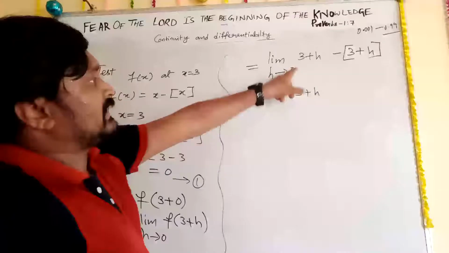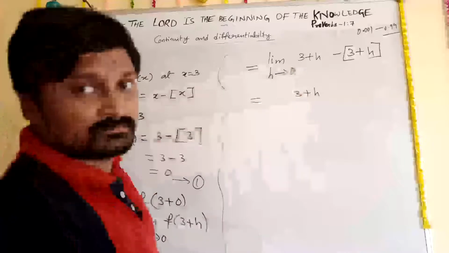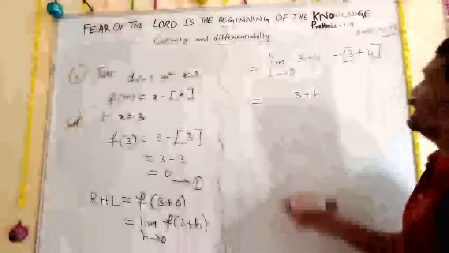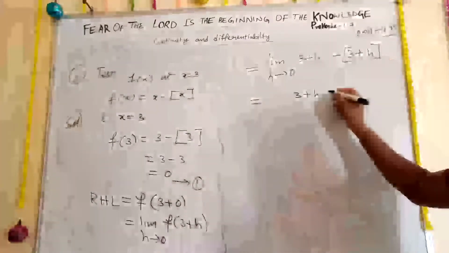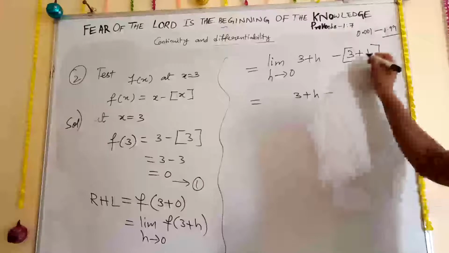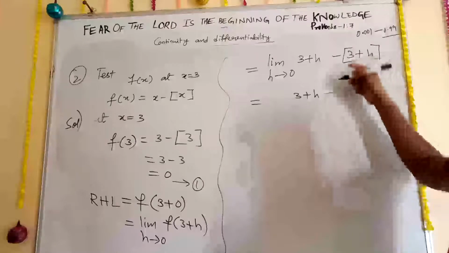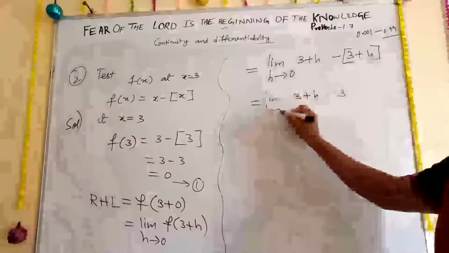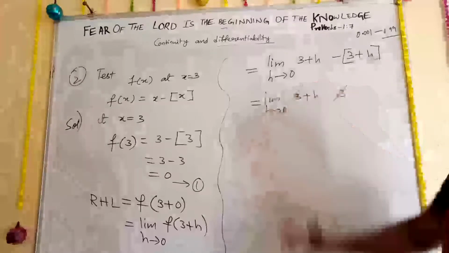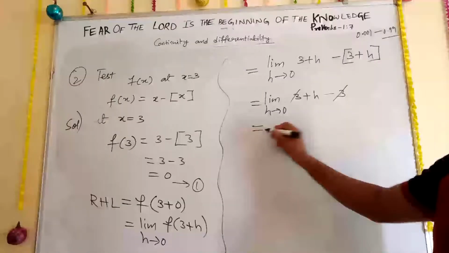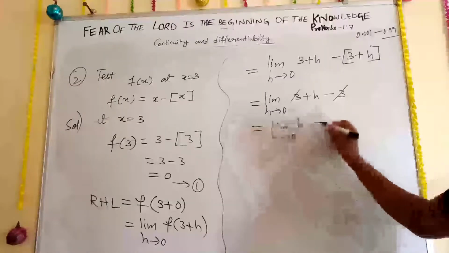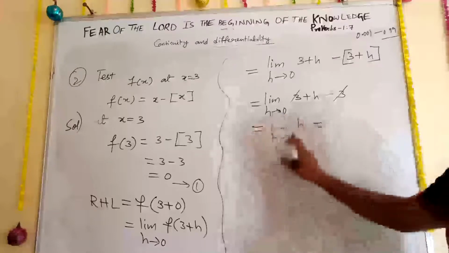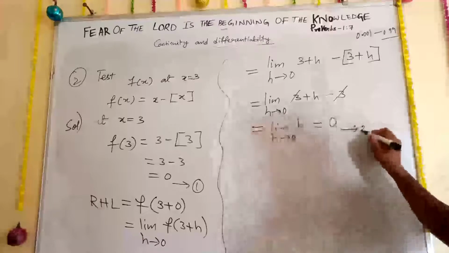So now here it is 3 plus h. Then you need to write here it is minus this full box, which becomes 3 only. So now you can write limit h tends to 0, 3 plus h minus 3. 3 plus 3 get cancelled. So limit h tends to 0 of h. Remove this h, then remove this limit. You will get the answer as 0. That is equation number 2.